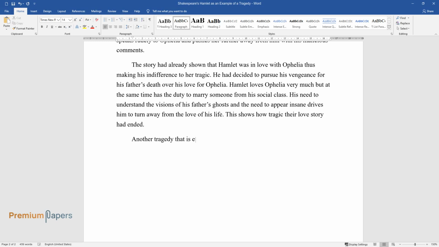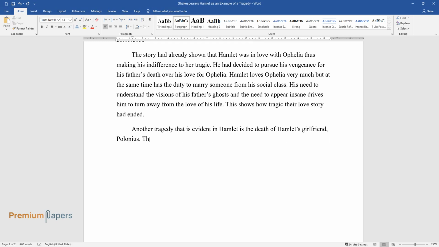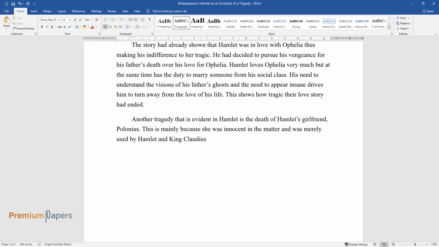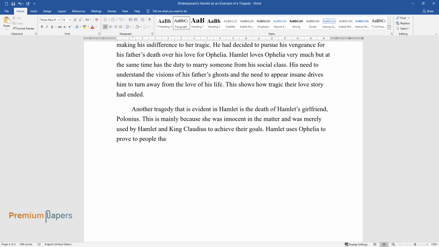Another tragedy that is evident in Hamlet is the death of Hamlet's girlfriend, Ophelia. This is mainly because she was innocent in the matter and was merely used by Hamlet and King Claudius to achieve their goals. Hamlet uses Ophelia to prove to people that he is insane.